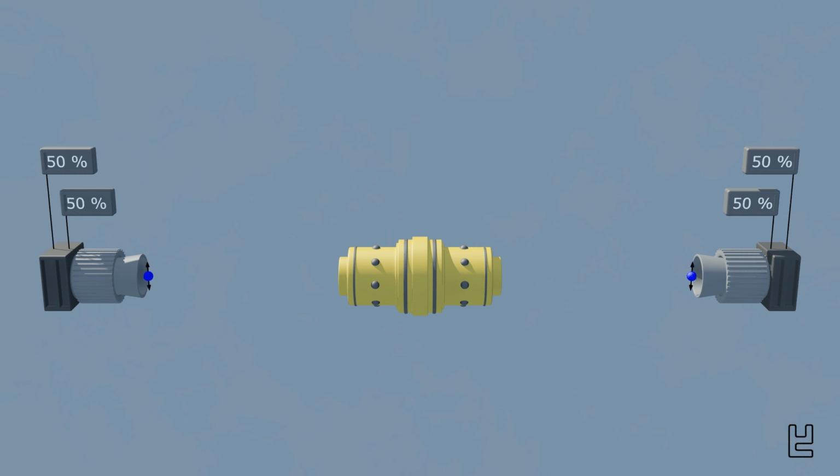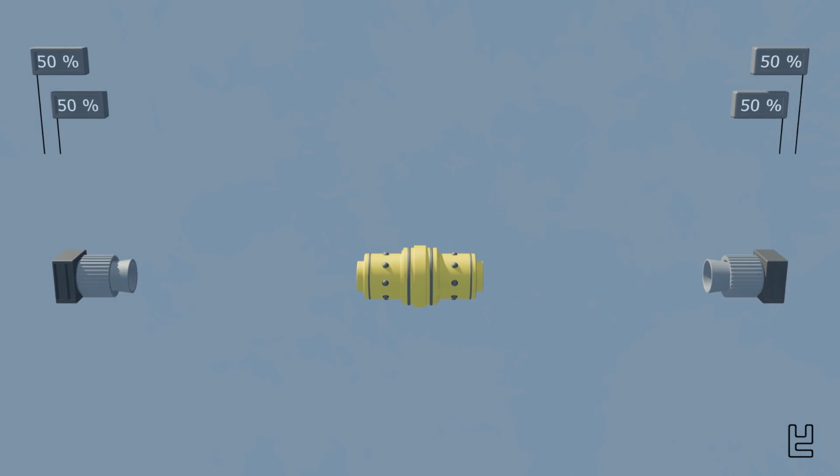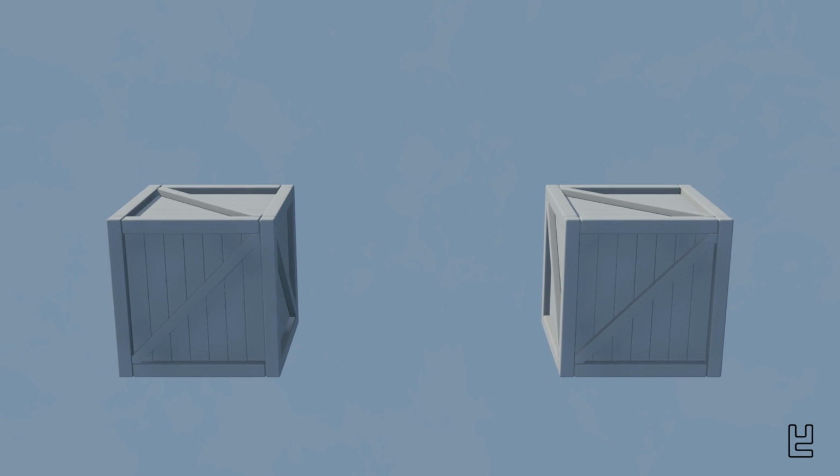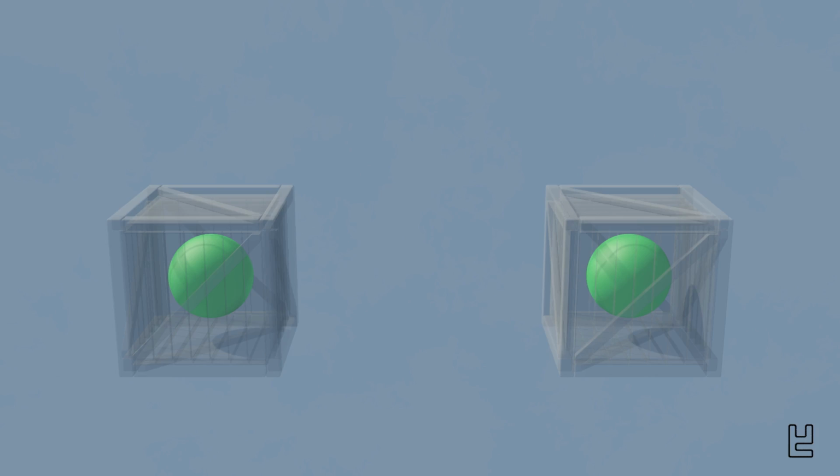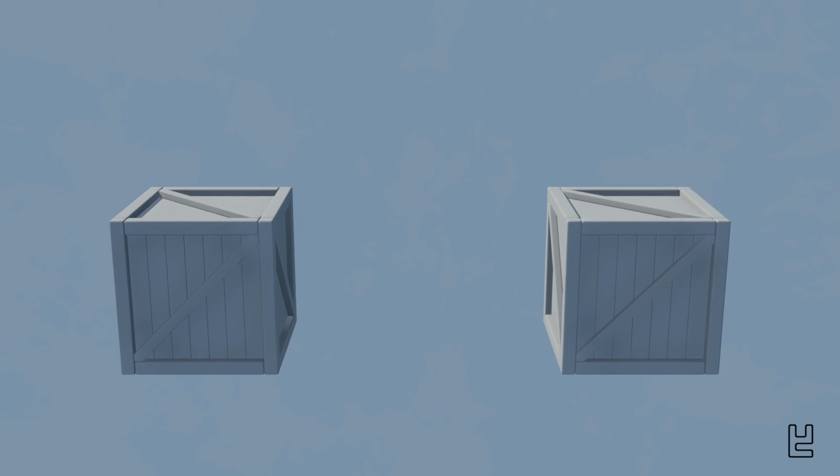We can only make statements about the probabilities of the outcome of a measurement, and these are 50% for each of the two states. If we look at our example with the blue and the yellow sphere in the crates again, then we can see the difference compared with classical physics. For our spheres, this would mean that they are neither blue nor yellow before opening the crate. They are in a state of superposition of these two colors. So they would be green at first, and only by opening the crate, which means measuring, they would become blue or yellow. However, if we would open the same crate again and again, then the containing sphere would be sometimes blue and sometimes yellow. Such a behavior is not explainable in classical physics.